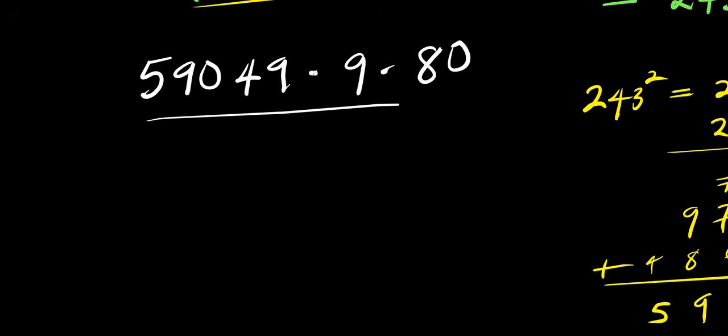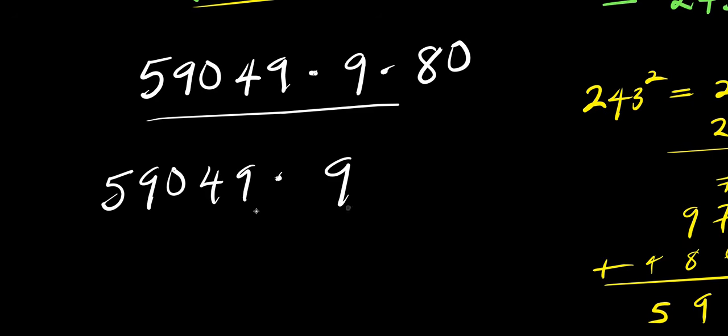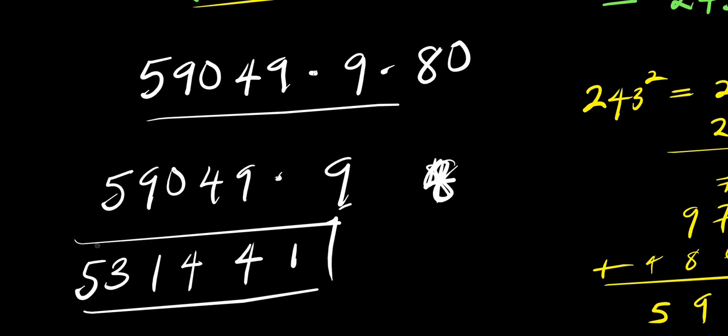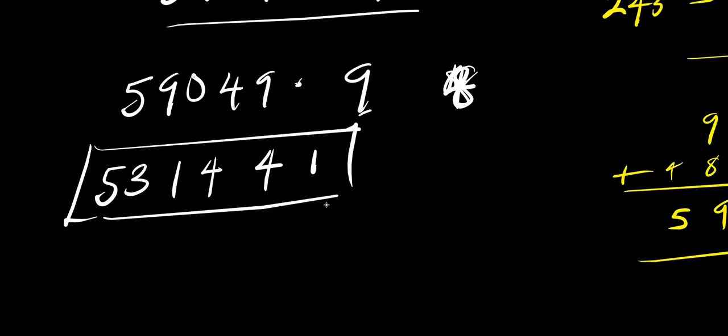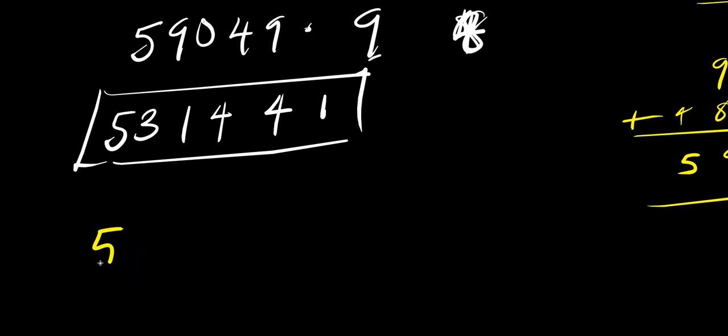Let's multiply this out. 594 times 9. 9 times 9, 81, 1 carry over 8. 9 times 4, 36, 36 plus 8, that is 44, 4 carry over 4. 9 times 0, 0, 0 plus 4, we have 4. 9 times 9, 81, 1 carry over 8. 9 times 5, 45, 45 plus 8, 53. 531441.